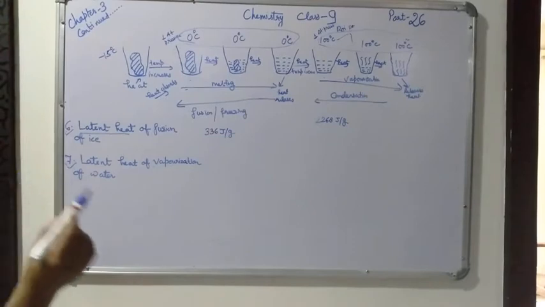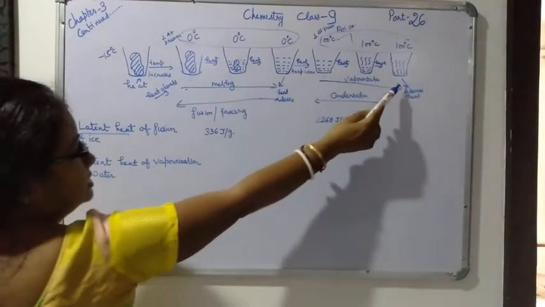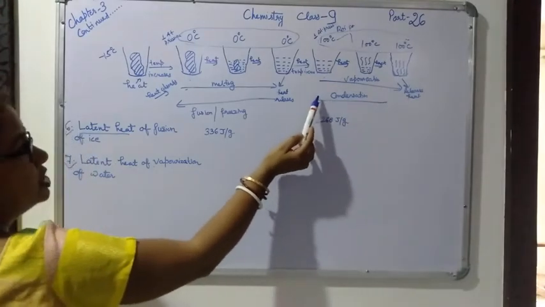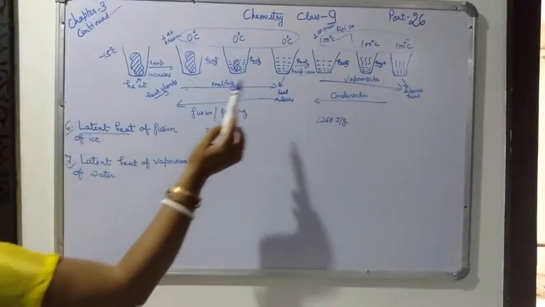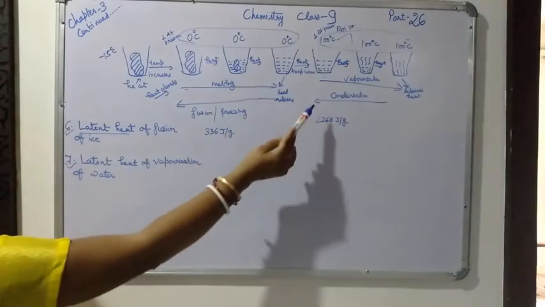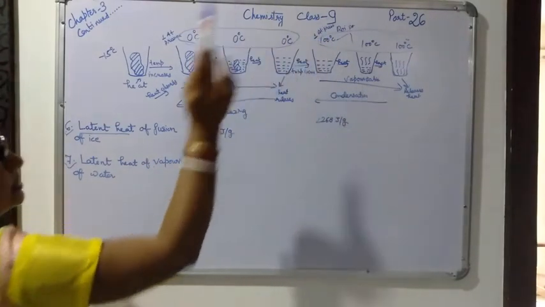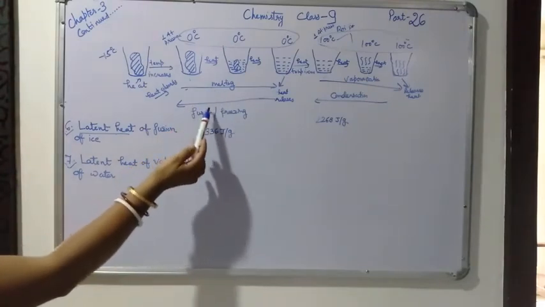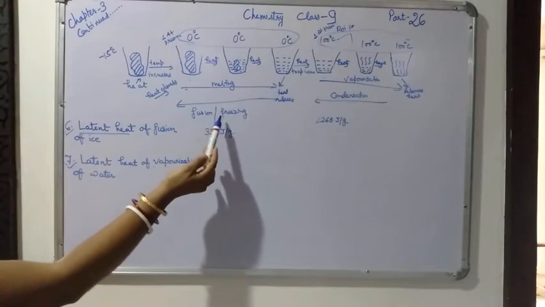Now the same amount of heat is released for condensation also. The same amount of heat is released when 1 gram of steam condenses to form 1 gram of water at 100 degree Celsius. Same amount of heat is required for melting also. Same amount of heat is required for fusion or freezing also.